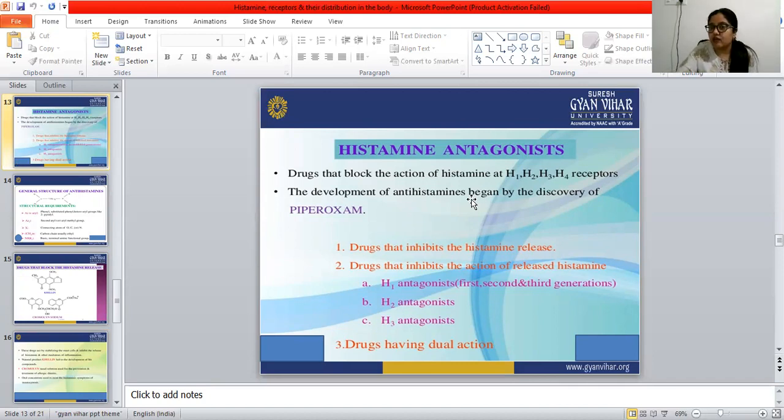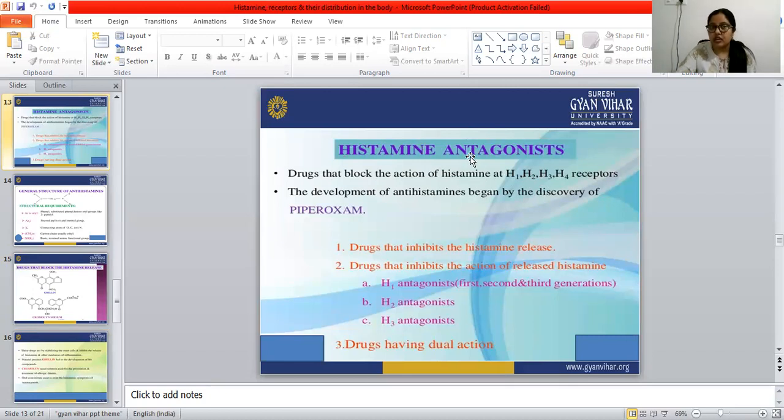Antihistamines. Okay, what are antihistamines? Antihistamine and histamine antagonist are both the same. The drugs that block the action of histamine at the H1, H2, H3, H4 receptors are called antihistamines or histamine antagonists.